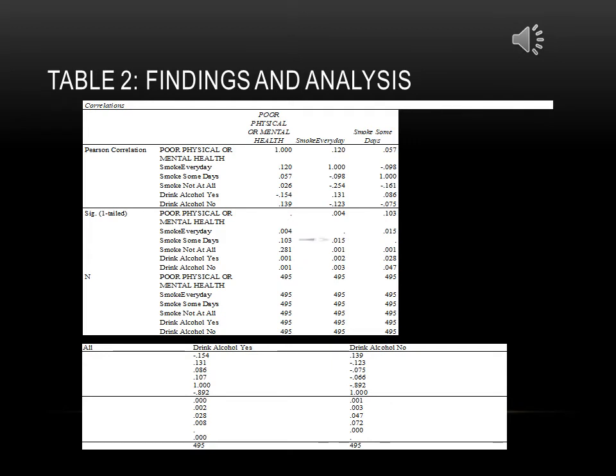Drink alcohol yes and poor physical and mental health were significantly, positively, and weakly related. r equals negative 0.154, R squared equals 0.02. There was a p-value of 0.001 and a 2% variance. Drink alcohol no and physical and mental health were significant, positively, and weakly related. r equals 0.139, R squared equals 0.02. There was a p-value of 0.001 and a 2% variance.